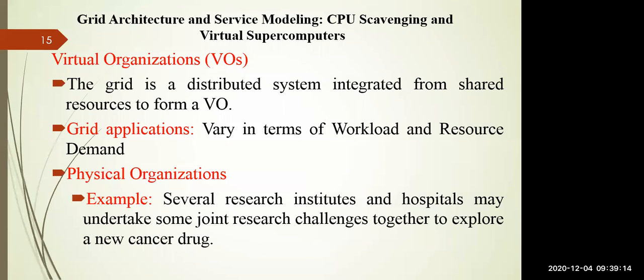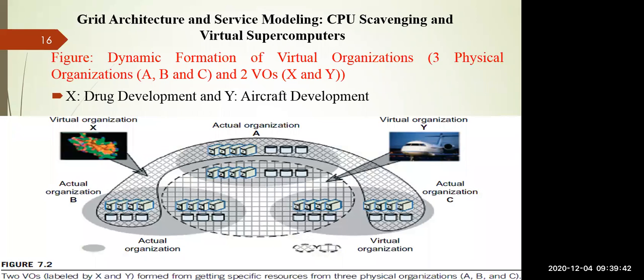Here you can see several research institutes or hospitals may undertake a joint research challenge together to explore a new cancer drug. Nowadays, in the corona situation also, many countries are participating and contributing. Many physical organizations are contributing and building a virtual organization to find an appropriate vaccine or drug for this pandemic situation. One typical example I am showing here has 3 physical organizations.